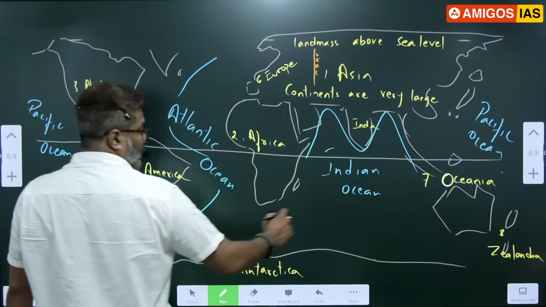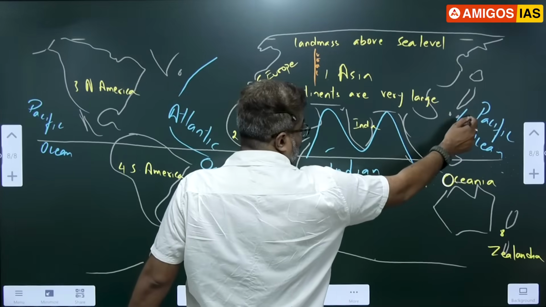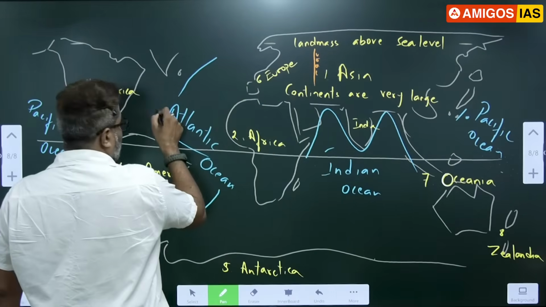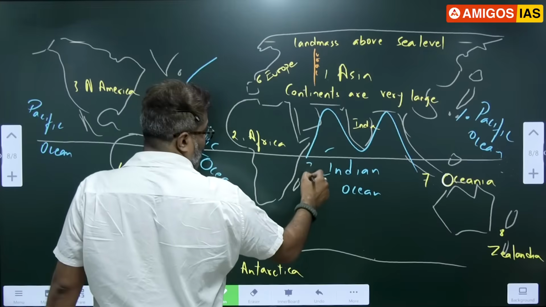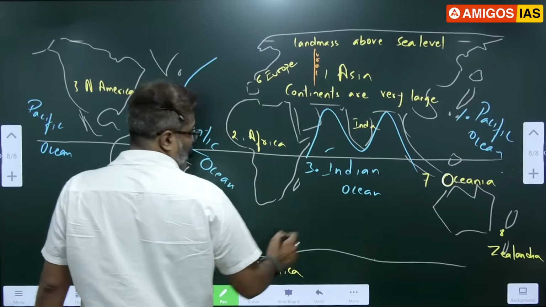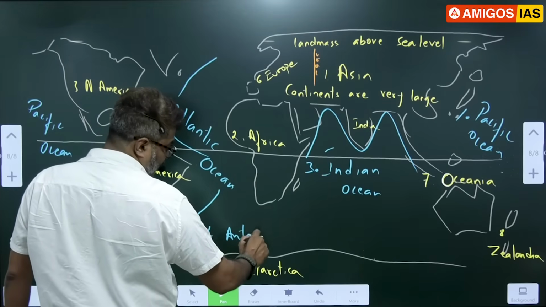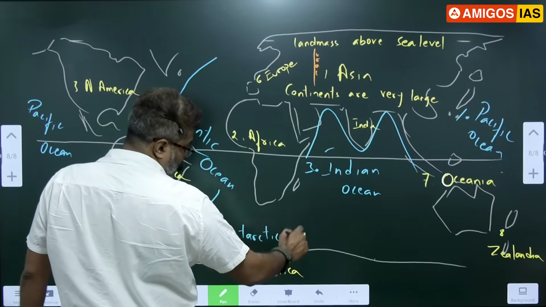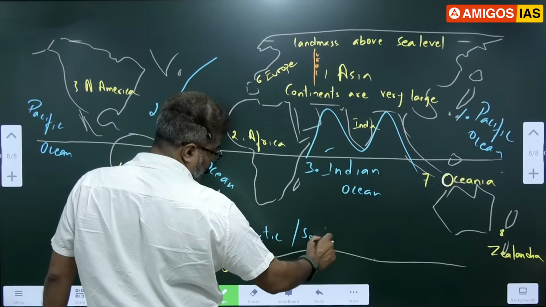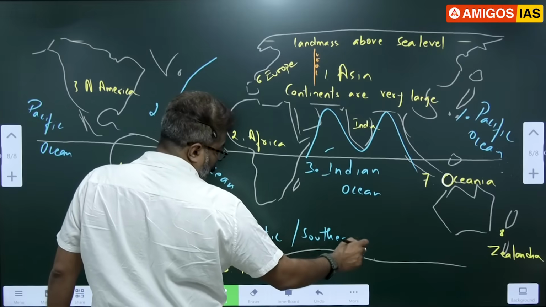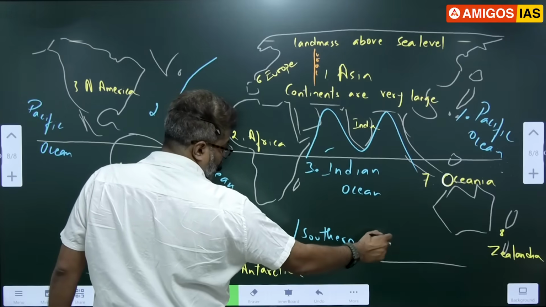Fourth one. Which is the largest ocean? I'll write 1. Pacific Ocean is the largest. Second one, Atlantic. This is the third one, Indian. Fourth one is here, the Antarctic Ocean, around Antarctica. Also called the Southern Ocean.